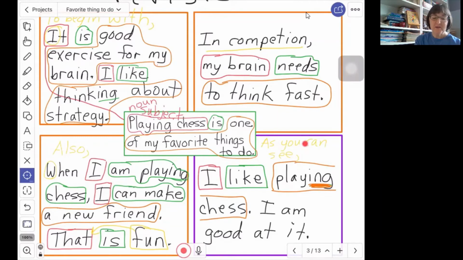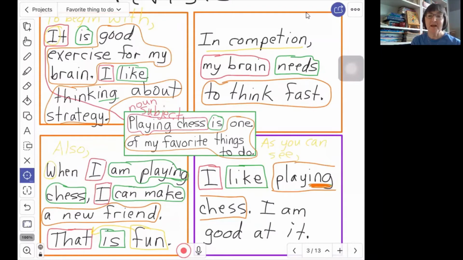Or, as you can see, I like playing chess because it is good exercise for my brain, comma, my brain gets to think fast, comma, and it is fun, period. So I have given a review of, or a list of, those 3 reasons, and I've put it into one sentence. When you put a list into one sentence or a series of things, then you use commas.